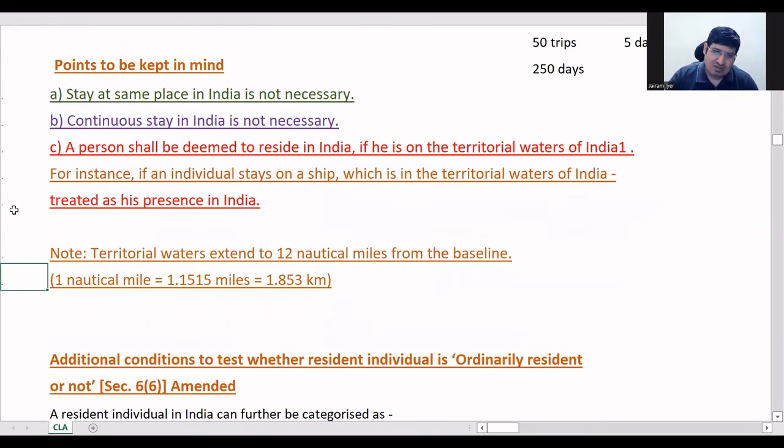So you didn't share the residential status notes now. I'll share today. Tomorrow definitely. Today, after the next class, it will be a bit late. Tomorrow I'll share the entire notes.